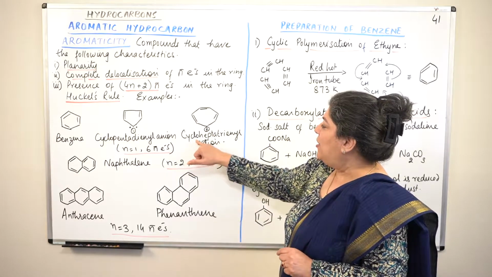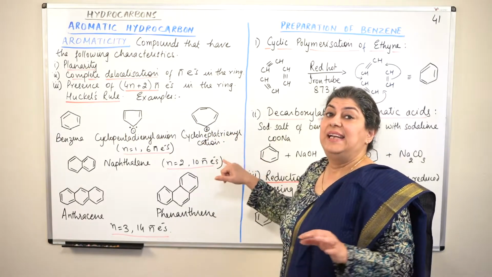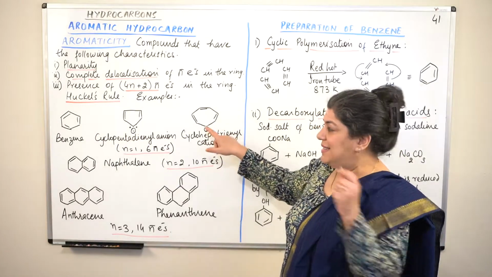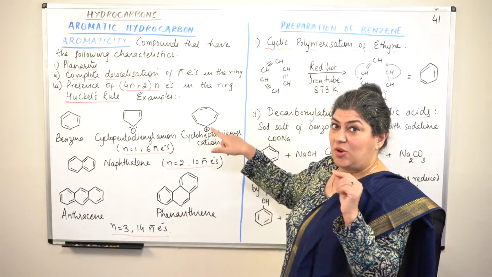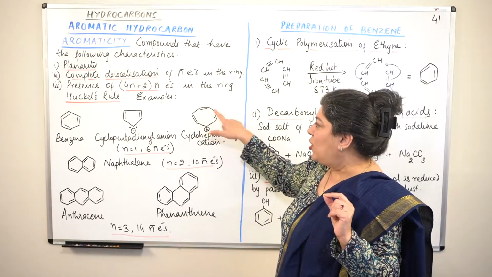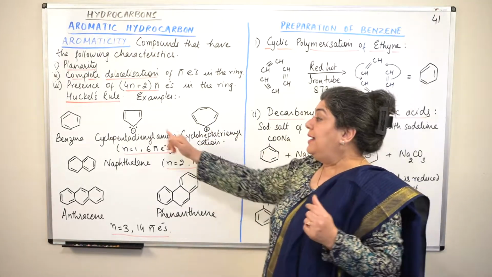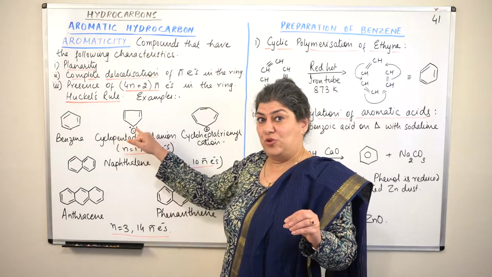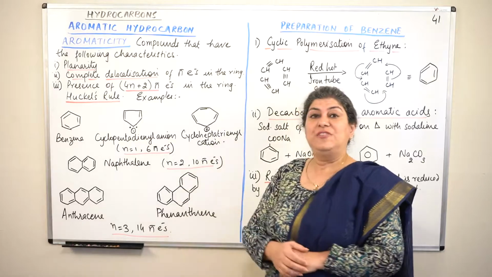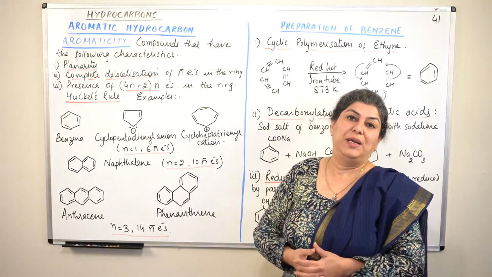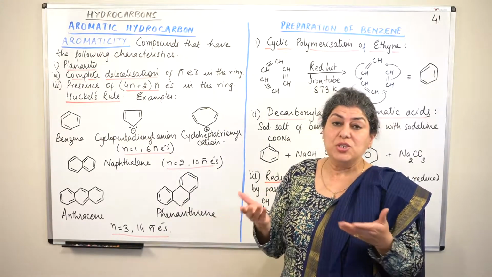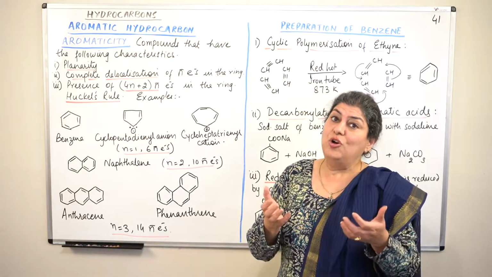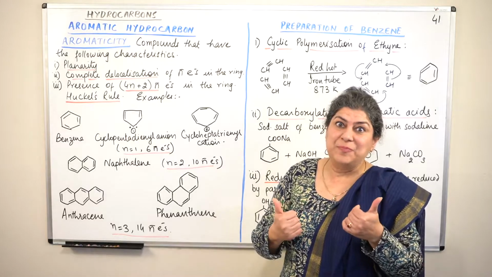This is a cycloheptatrienyl cation. Now, if you really see, it is hepta. It has got 7 carbons and it has got 3 multiple bonds. Unlike an anion where a lone pair of electrons is present, where the positive charge is, there is no electron. Positive charge means lack of electrons, that it is deficient in electrons. So the electrons are less.